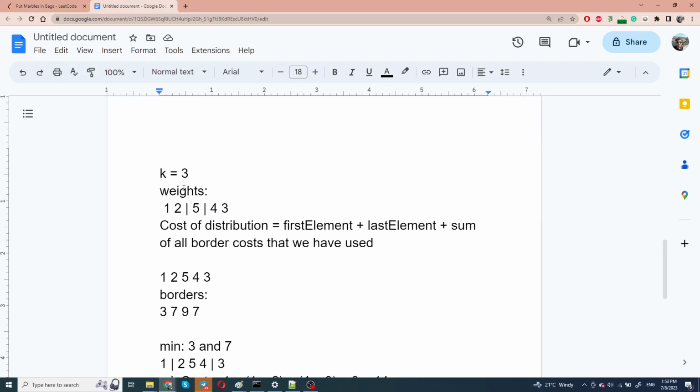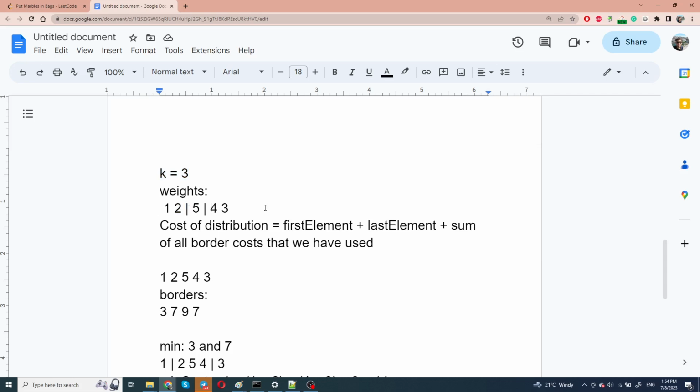As you can see, we can choose these borders independently from one another. And if we have k equal to 3, selecting 2 borders will uniquely define a valid distribution.